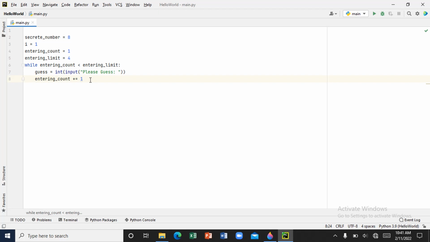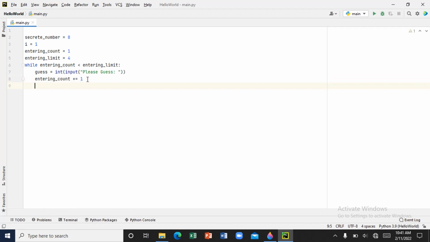If the user couldn't guess again, then the program is going to break. It won't add 1 to 4 again, because you are telling the program that entry limit is 4. Your entry count should be less than entry limit, which is 4. So don't run 4. When you reach 3, stop. That's what the entry count plus 1 here means.